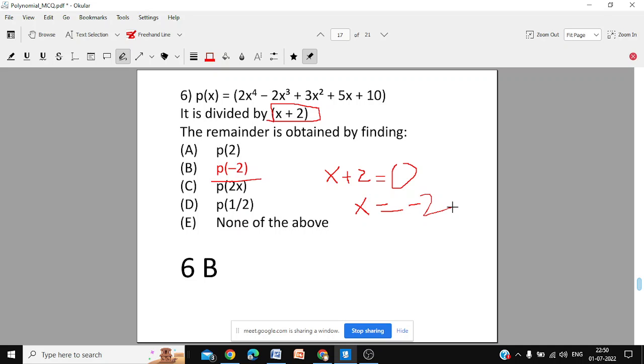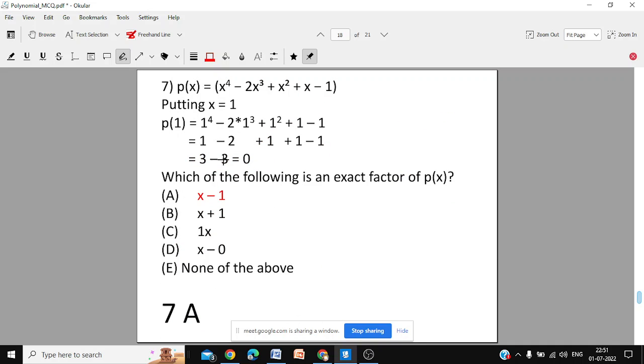Just put the divisor equal to 0. When the divisor is 0, what is the value of x? If x plus 2 is 0, then x equal to minus 2. So you will find the function of minus 2. So 6B is the correct answer.